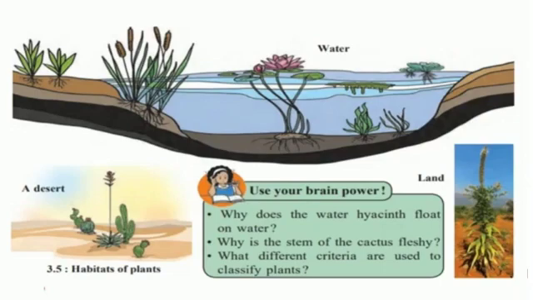Then some plants are classified as flowering and non-flowering plants, and based on their habitat, as we have just seen, living on the land, in the desert, in water and in marshy areas.